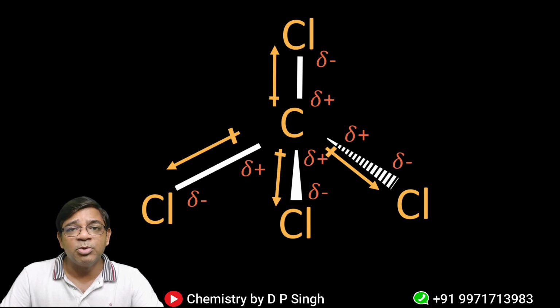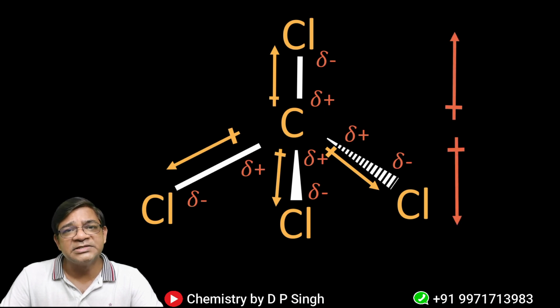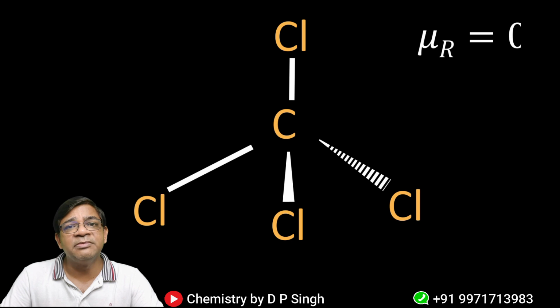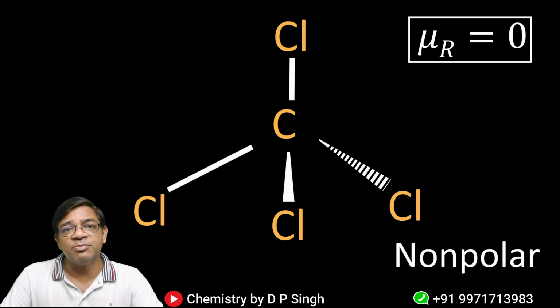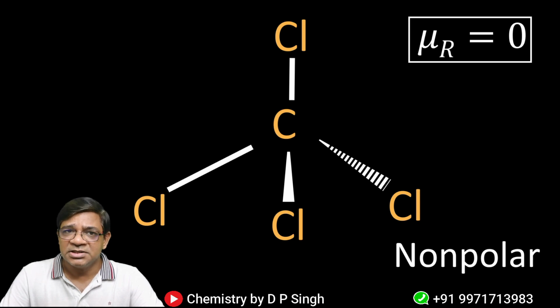So all these three dipole moments which are in the opposite direction, means you can say the vertical C-Cl single bond and the resultant of the 3 C-Cl bonds in the downward direction will cancel out each other. Because of that reason, however CCl4 is having negative and positive charge, its resultant dipole moment will be 0. That is an important thing which has to be noted from IIT JEE Advanced point of view. And because of this reason, this is a non-polar molecule. So CCl4 is a non-polar molecule which will not be deflected in the electric field, and that's why it will not be deflected towards the charged comb.